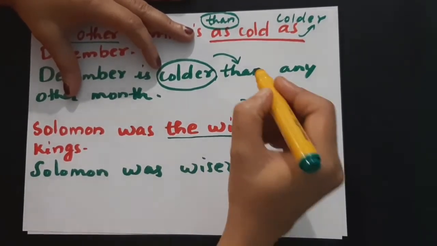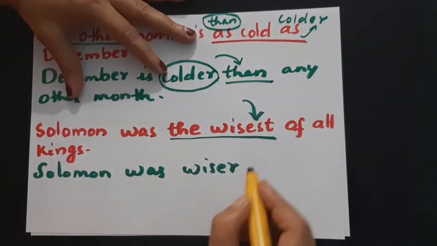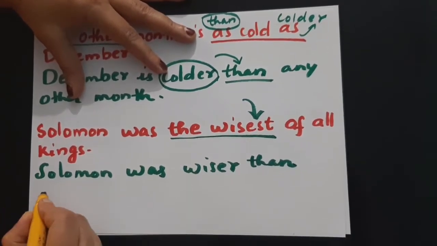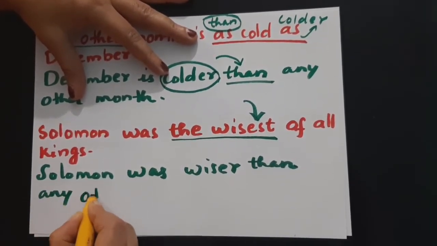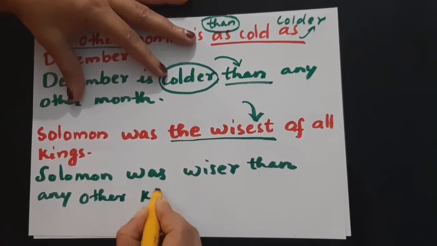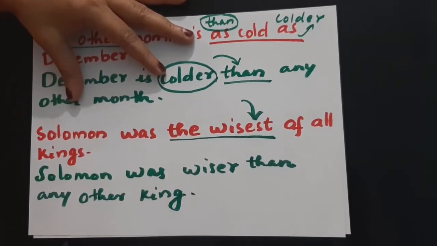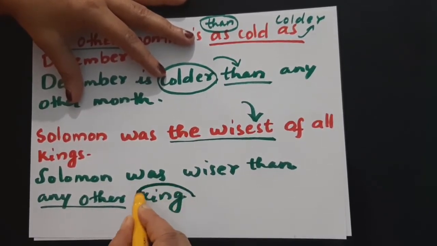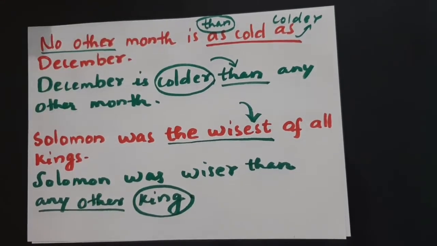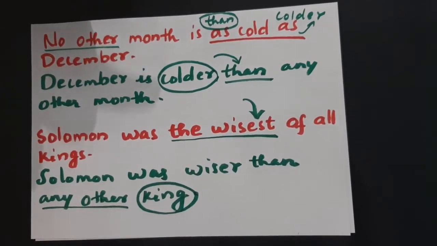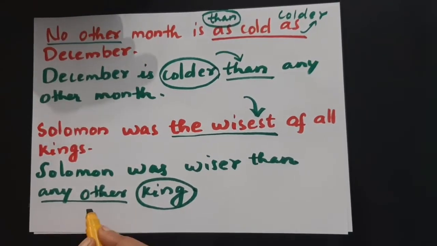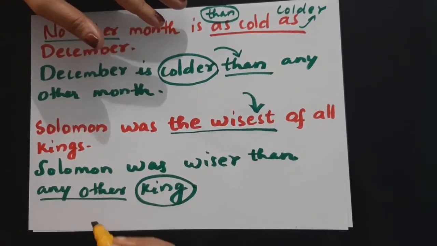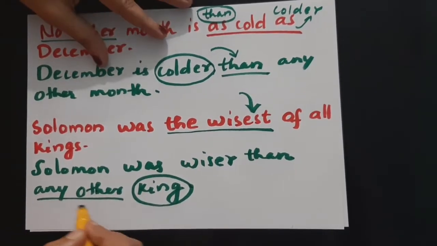What's our signal word? Than. Solomon was wiser than any other king. As I told you, "any other" will also follow a singular noun. Earlier we discussed that "no other" will follow a singular noun. Like that, "any other" too will follow a singular noun. Never use "than any other kings." That is wrong. Any other king.